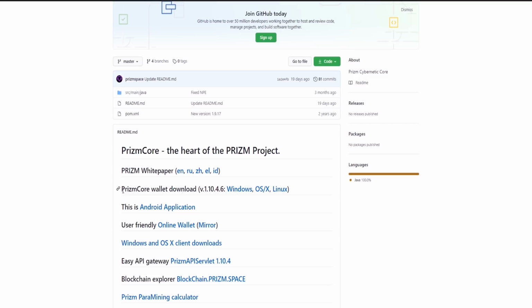Prizm cryptocurrency node. This is an installation file that allows you to connect to the Prizm network for decentralization, block and transaction information exchange. A node is a P2P network node, from person to person, thereby ensuring decentralization. We see the current version of the node and the operating systems to install.